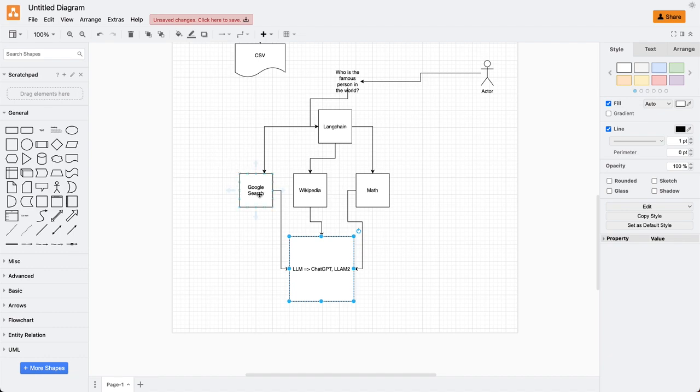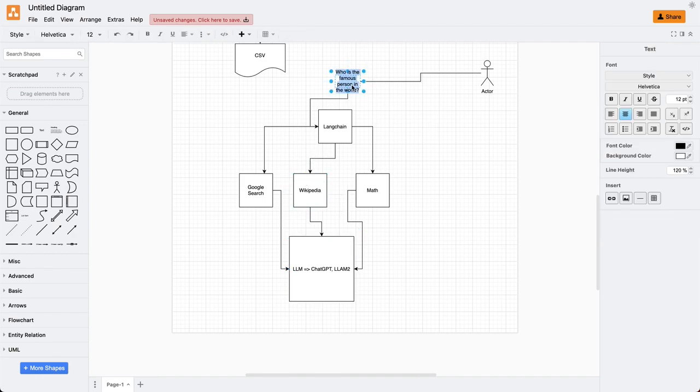And if it gets the answer, it will then close the response and give us the answer back, or it will go on with the next tool, that is Wikipedia. If it has not found the answer in Google search, it will move to the next tool, which is Wikipedia. And suppose I have asked the question in this way: who is the famous person in the world, and what is his or her age.